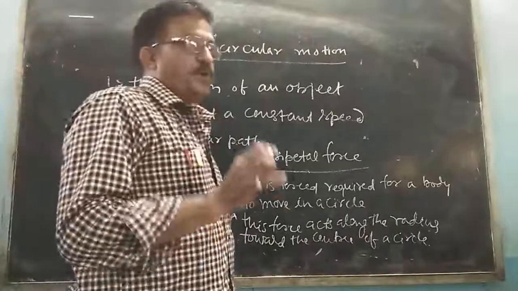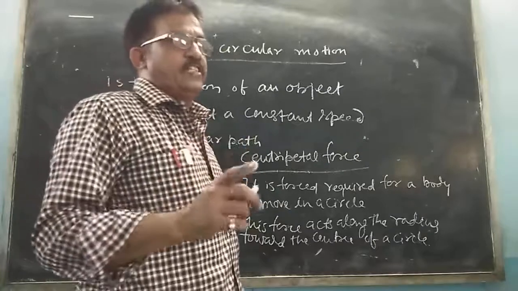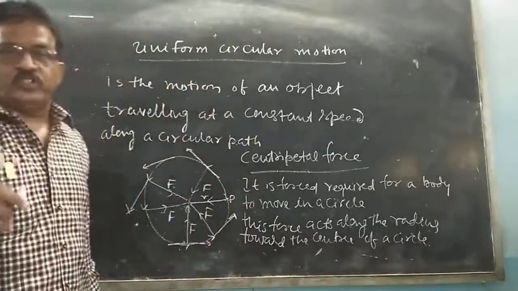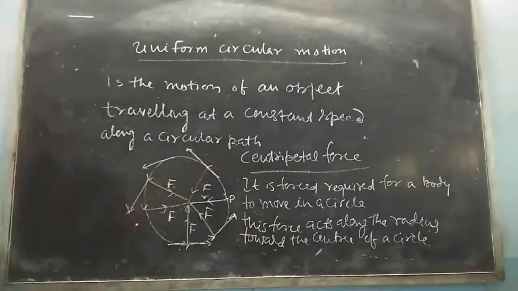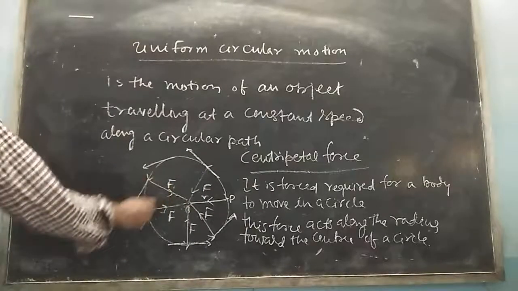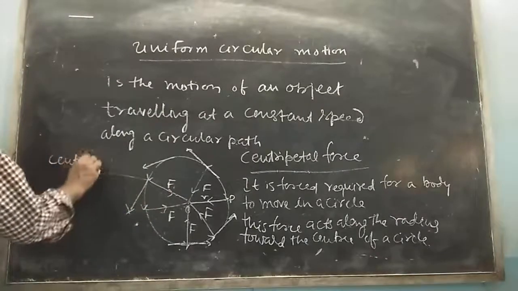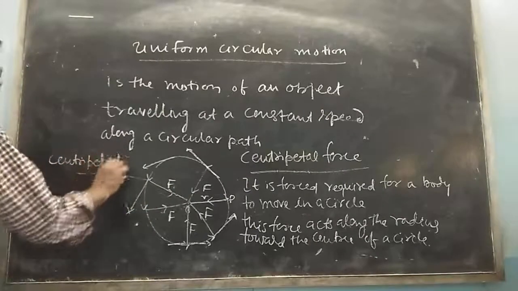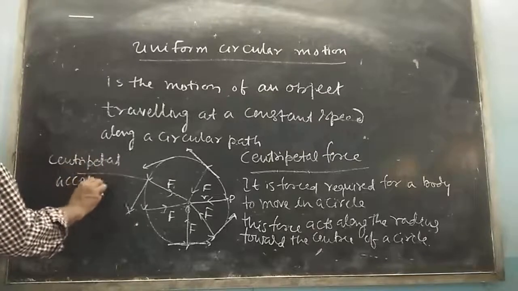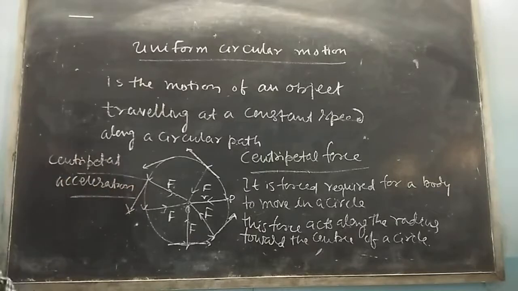When the direction changes, speed is constant, so I can say velocity goes on changing continuously. As it undergoes an acceleration, that acceleration is called centripetal acceleration.